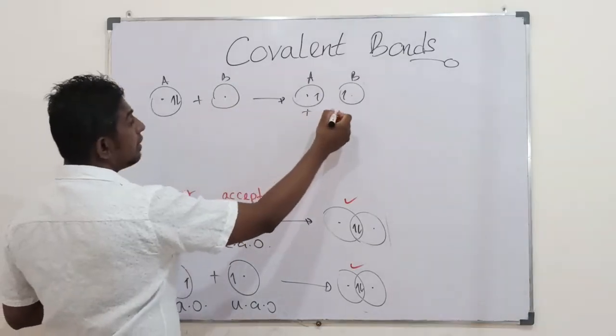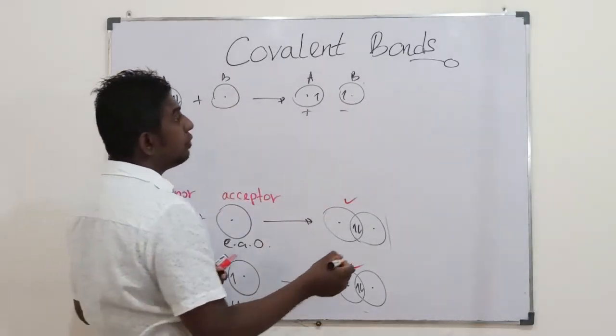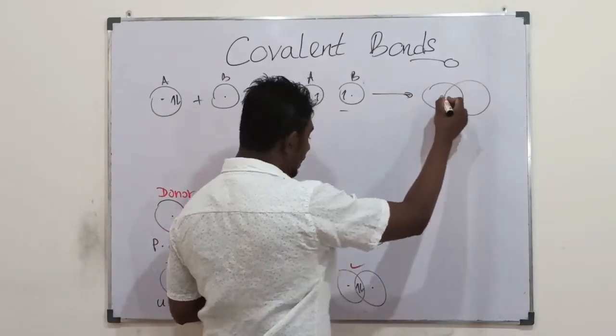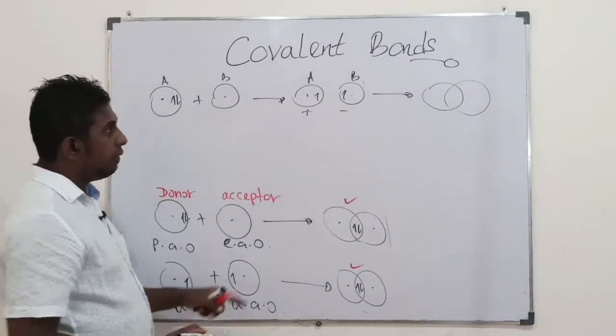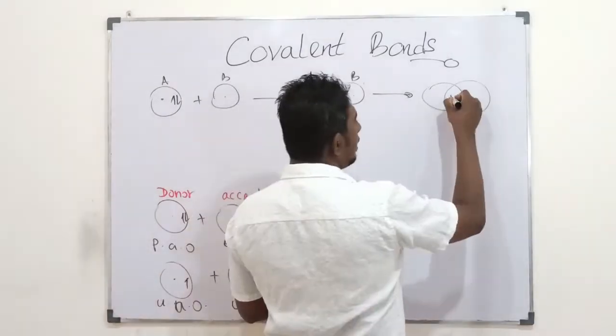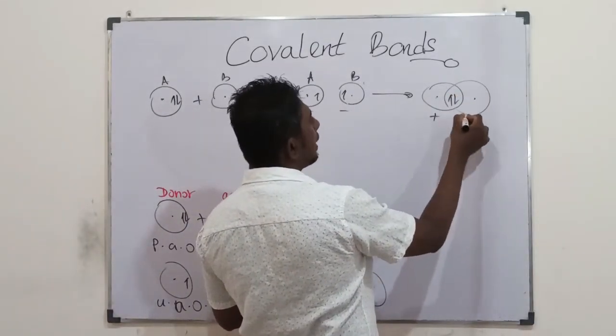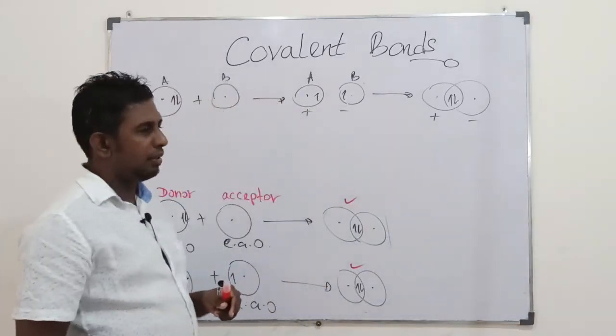B has taken and becomes minus, so you get the negative. The covalent bond is formed in this normal way, having 2 electrons shared, but we denote it with a plus charge here and a minus charge there.